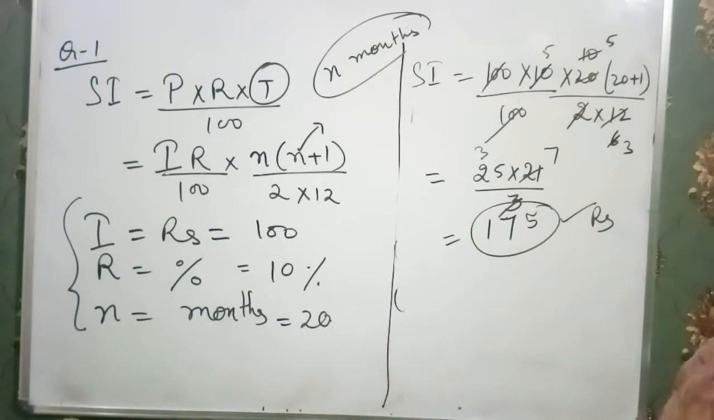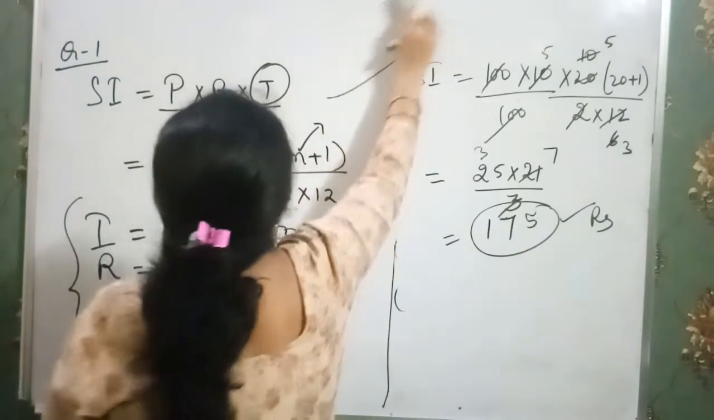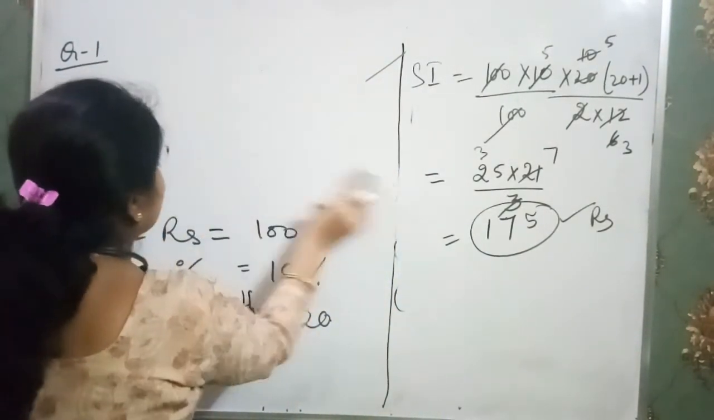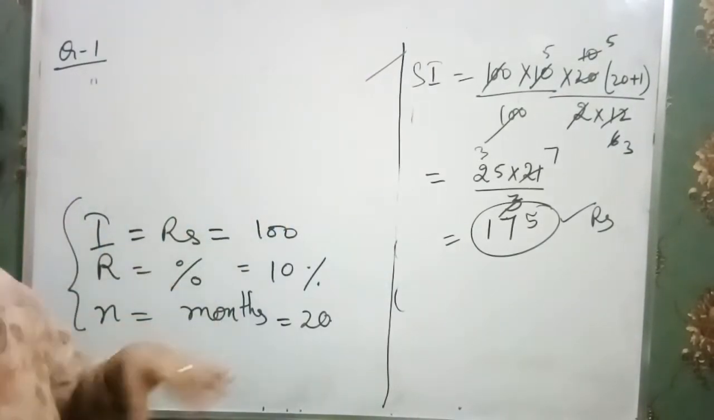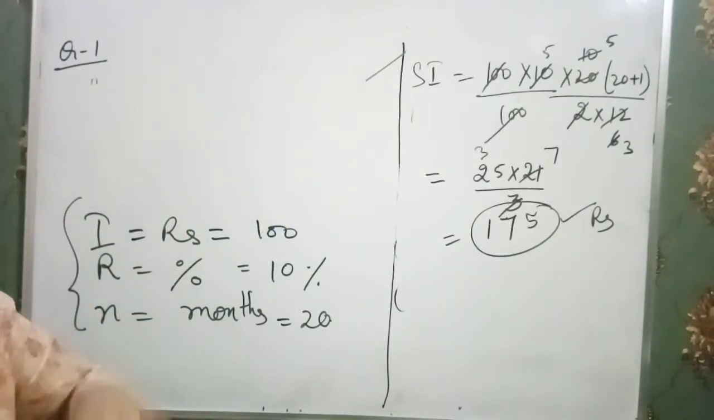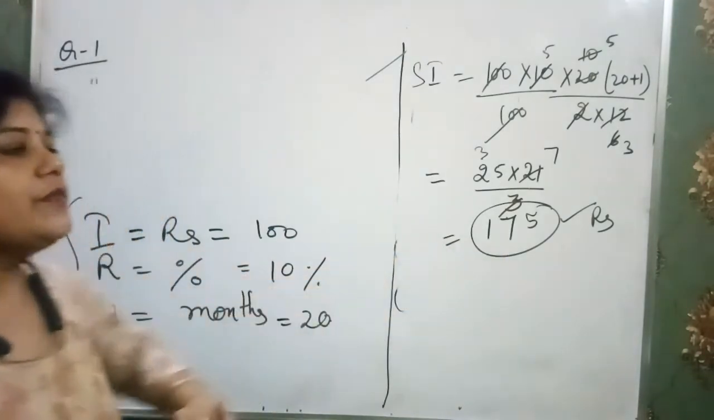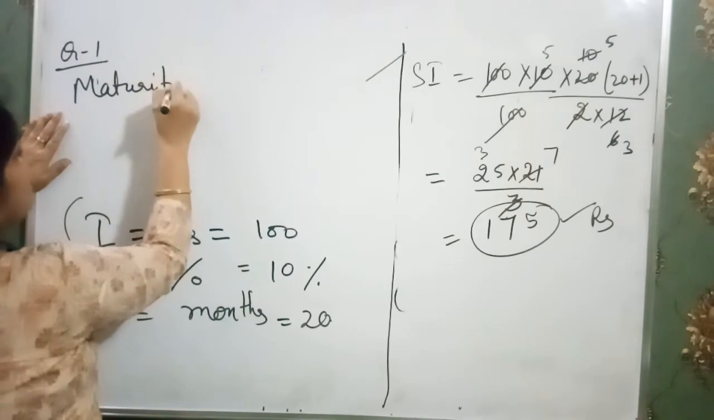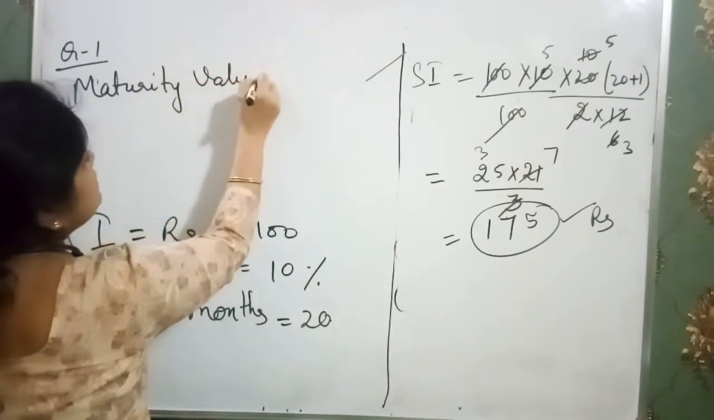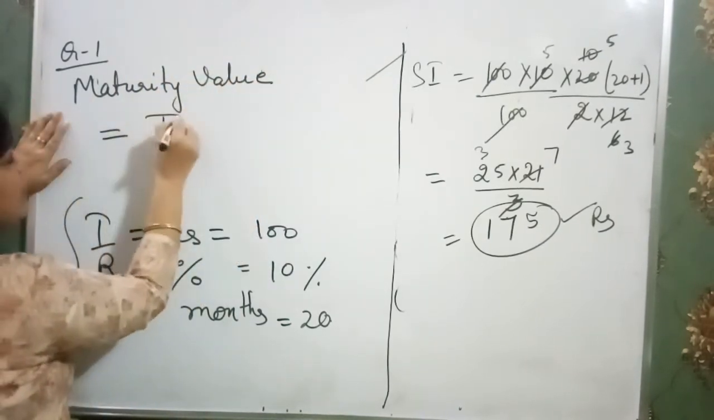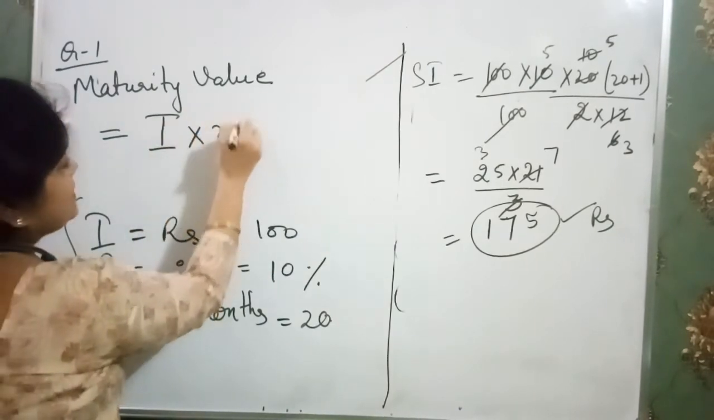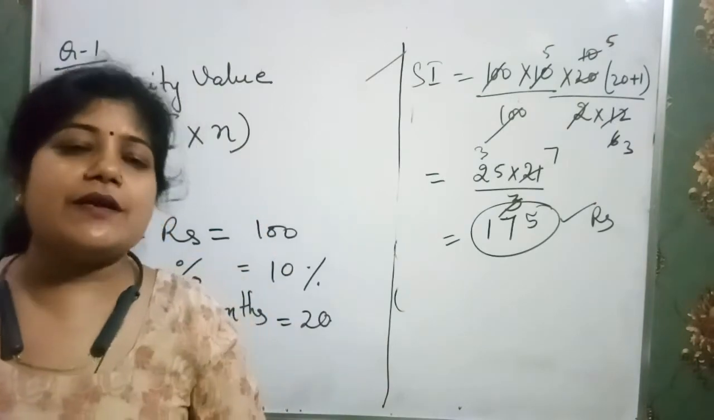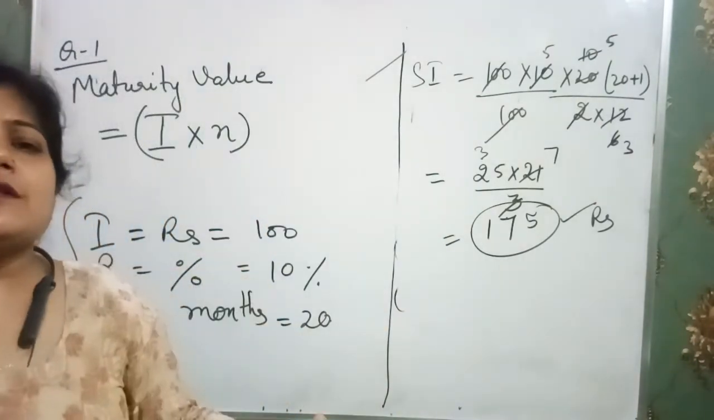Now we have to find out the maturity value. For the maturity value, as I have told you earlier, it is the money which we deposited in the bank plus the interest which we got from the bank. So the formula for maturity value is number of installments into number of months, because 100 rupees per month is deposited in the bank for 20 months.